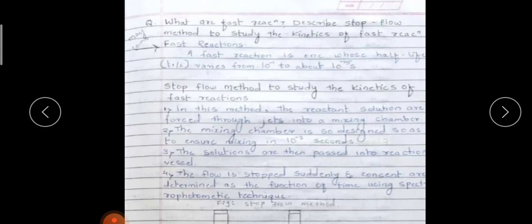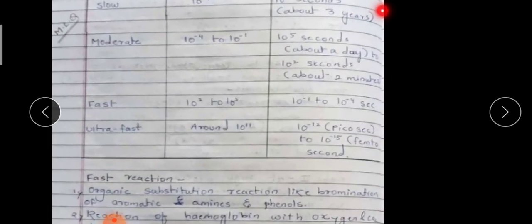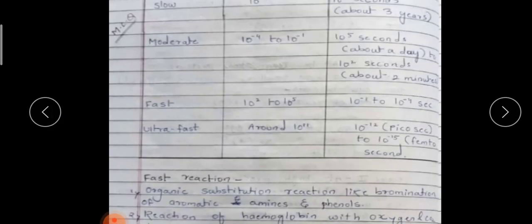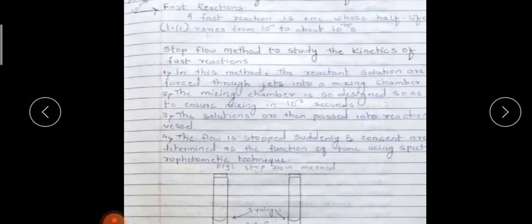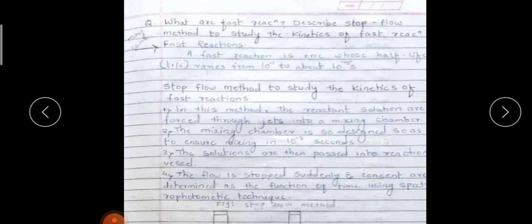Then we have to focus mainly on the fast reactions. Describe the stop flow method to study the kinetics of the fast reaction. A fast reaction is one whose half life varies from 10 raised to minus 1 to about 10 raised to minus 4 second. Or you can say 10 raised to minus 15 second also, no problem, because ultra fast is also there. Then the stop flow method is used to study the kinetics of the fast reaction.